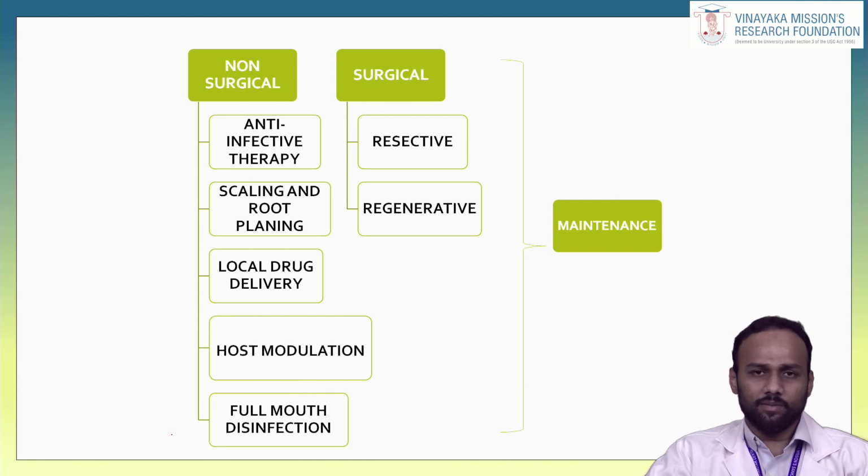Once the non-surgical therapy is done, if the patient does not show any response, then we'll move on to the surgical therapy. In surgical therapy, we have two types: resective and regenerative. Depending upon the walls available, we'll move on to resective or regenerative. In regenerative surgery, we can place a bone graft or membrane to regenerate the lost structure. In resective surgery, we reshape the surrounding structures around the teeth. After non-surgical and surgical therapy, obviously, we go for periodic maintenance of the patients.